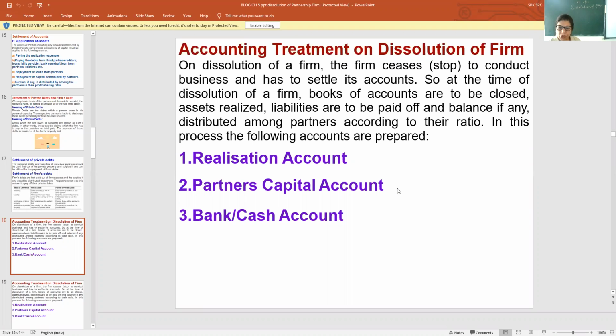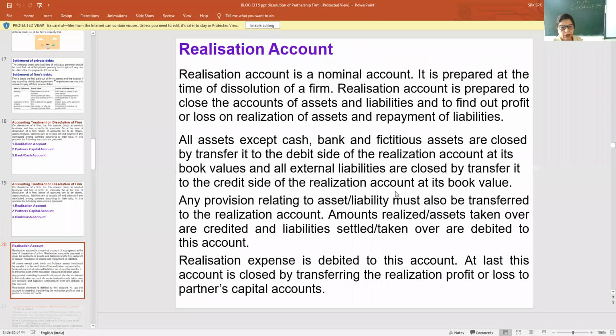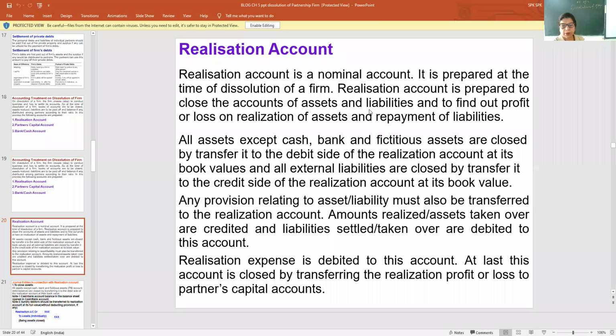Realization, partners' capital or current account, bank and cash account. Now what is realization account? Realization account is a nominal account. First point, fill in the blank. It is prepared at the time of dissolution of a firm, and it is prepared to close the accounts of assets and liabilities and to find out the profit or loss. See my dear children, you have to keep in mind, in realization account, cash, bank and fictitious assets are not to be transferred.